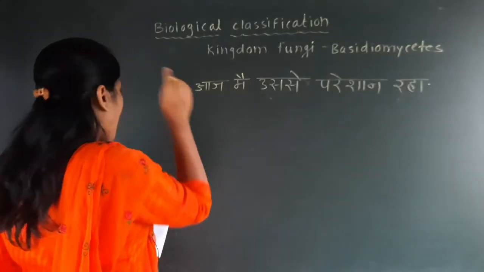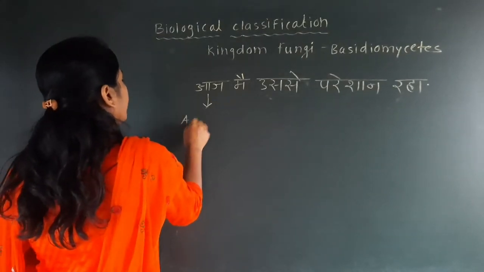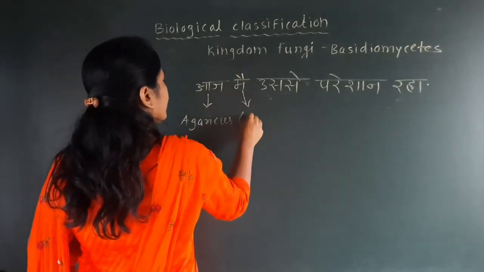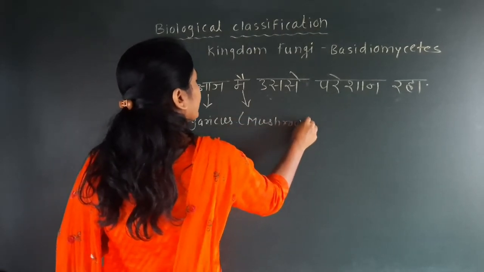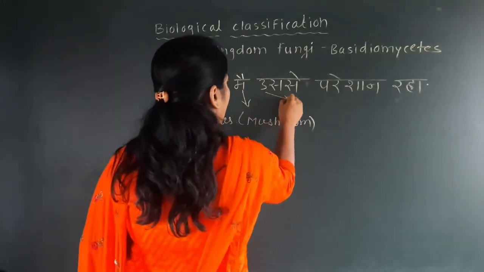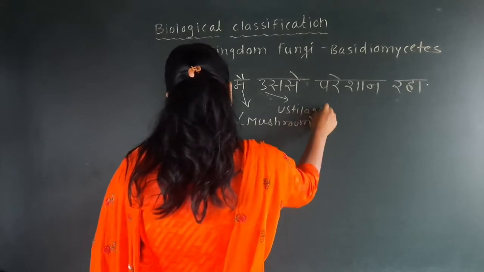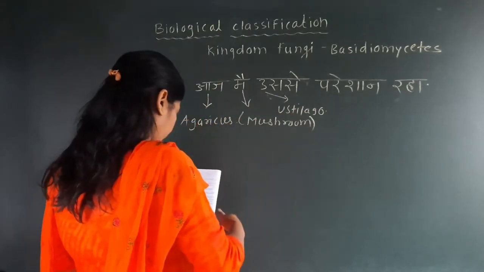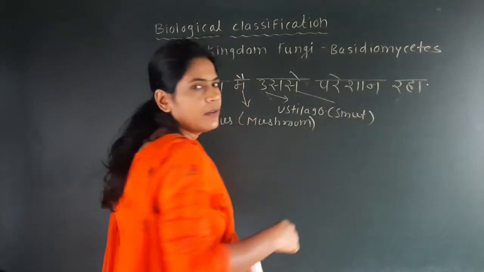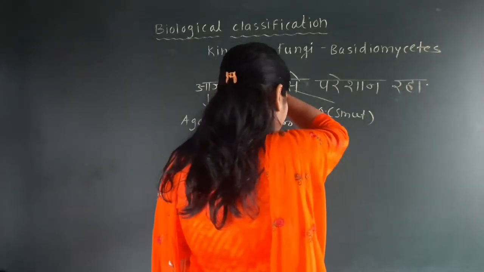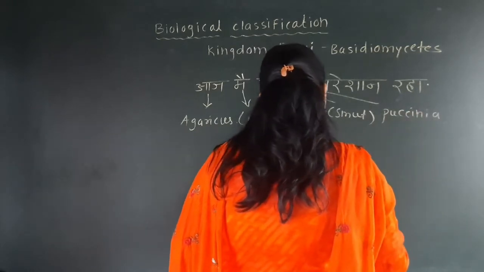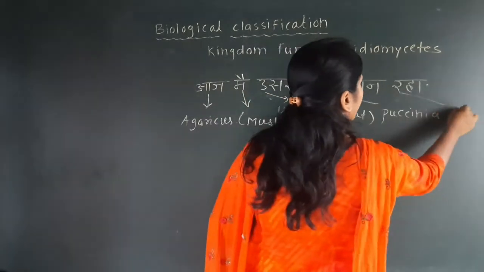See here, आ for Agaricus, and मैं for the mushroom; Agaricus is commonly called a mushroom. उससे for Ustilago, commonly called smut. परेशान, P for Puccinia, and रहा, R for rust.